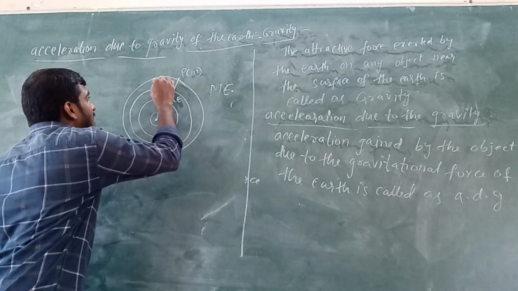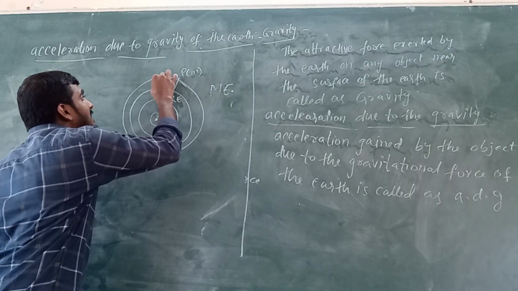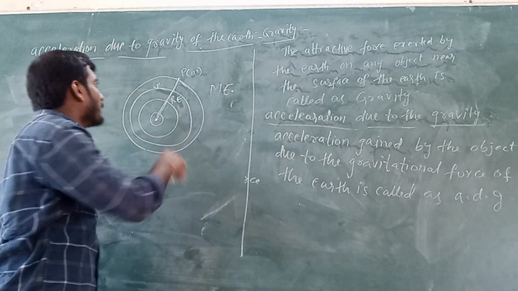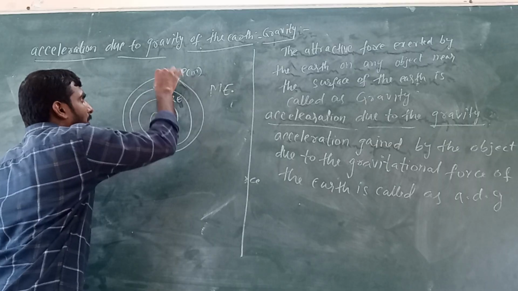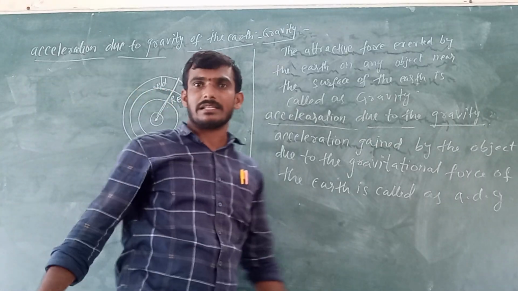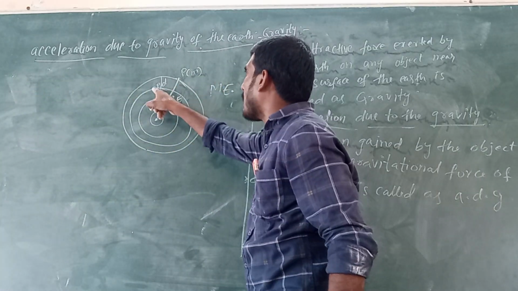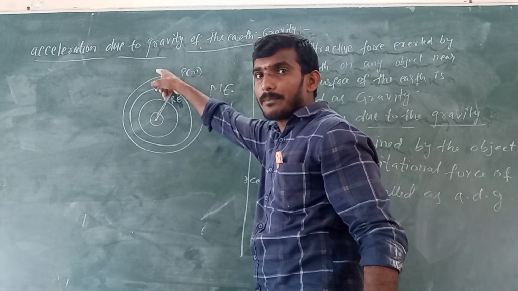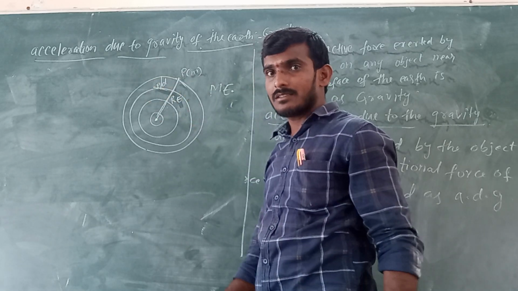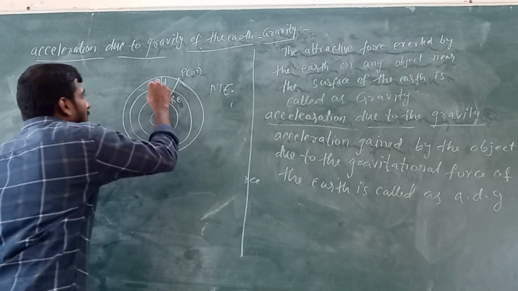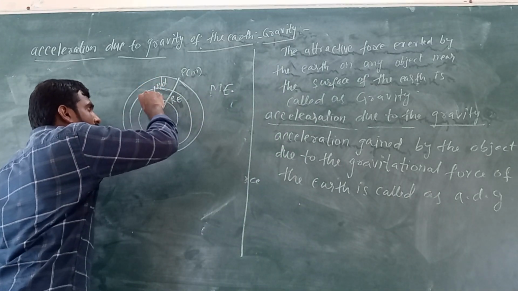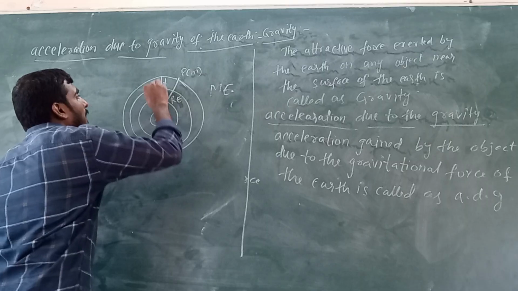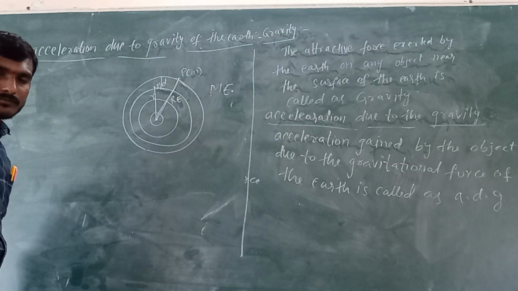Now, if we consider point P inside of the earth at a depth d, I am considering point P on the inner side at a depth d from the surface of the earth. Now I am taking the distance from the center to point P as small r.